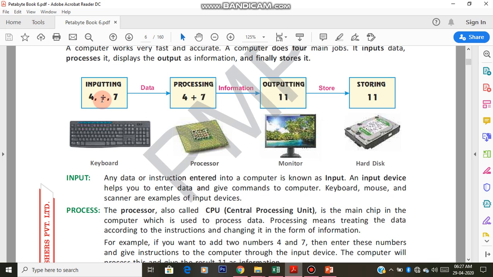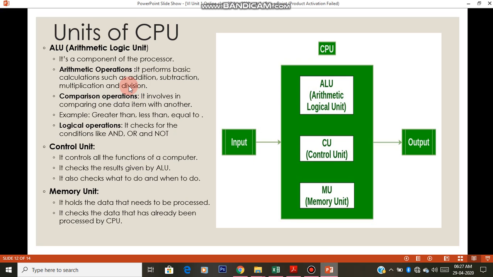So what it does is convert this 4 into zeros and ones, which you will learn later in the next chapter on the number system, how it converts. This 4 is converted into zeros and ones, the plus is also converted, and the 7 is also converted into zeros and ones. Then it adds those zeros and ones. This conversion process requires some addition, subtraction, multiplication and division.